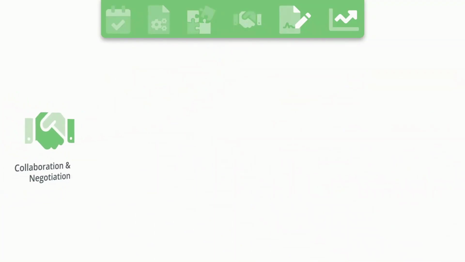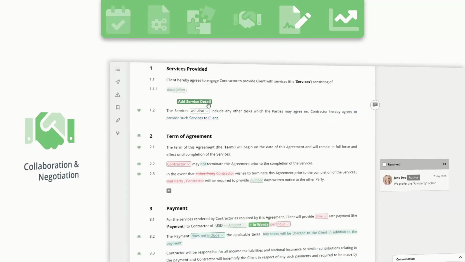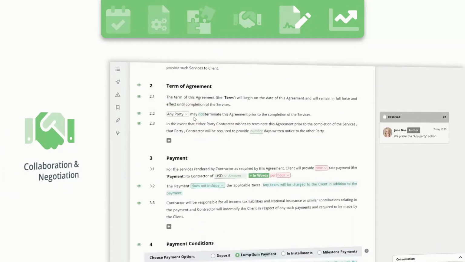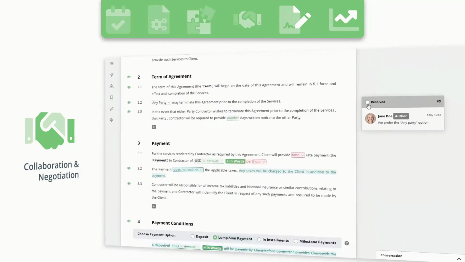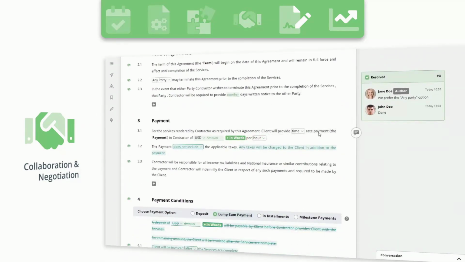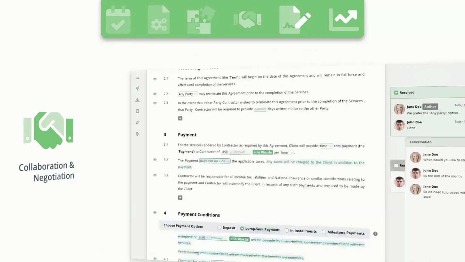Use your Legito Workspace to collaborate and negotiate either Legito Smart Documents or Microsoft Office documents. Legito has all the features you would expect. Track changes, compare, comments, real-time conversations, notifications, and so much more.